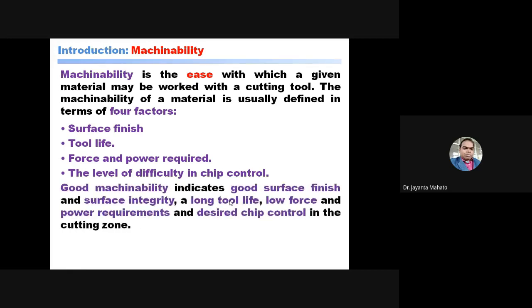So if you say that this material has good machinability, what does it indicate? Good machinability indicates good surface finish.